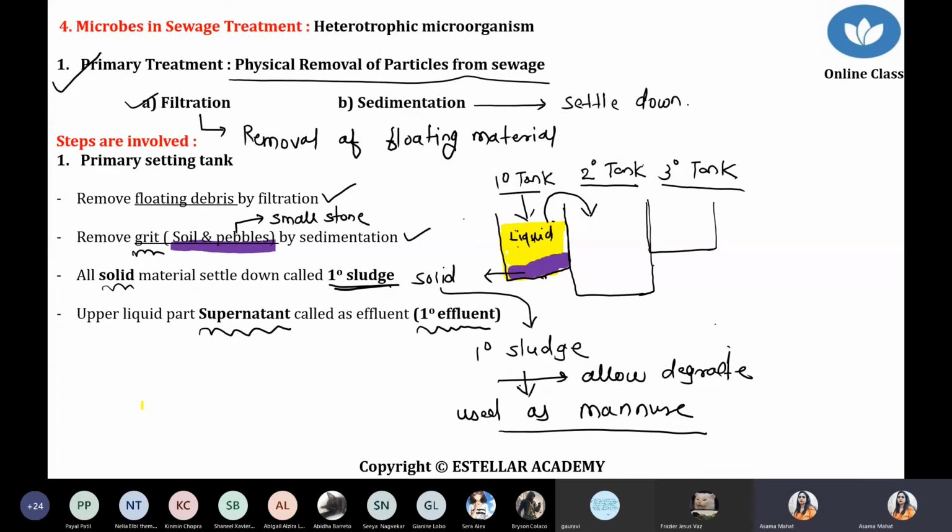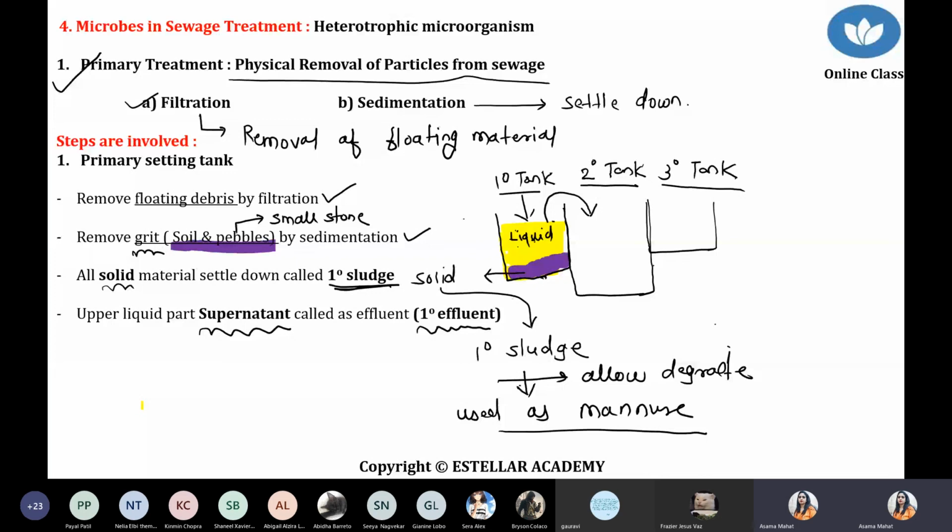I'm repeating this point again. Is this point clear? What is the meaning of primary sludge? During the primary treatment, filtration and sedimentation, solid particles like soil and pebbles get settled down. You can say debris, but we are not using the word debris here. We are using grit. We are using sludge. So whatever debris or sludge part is present, which gets settled down, is called the primary sludge.